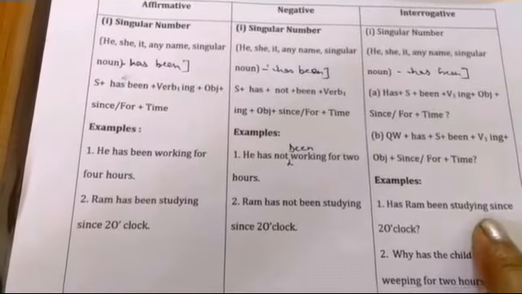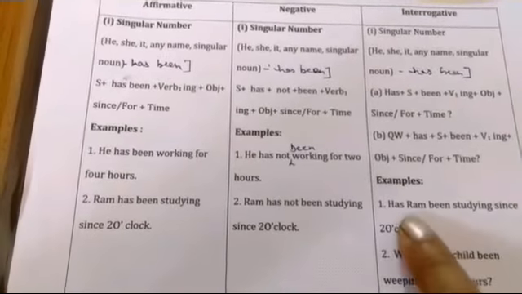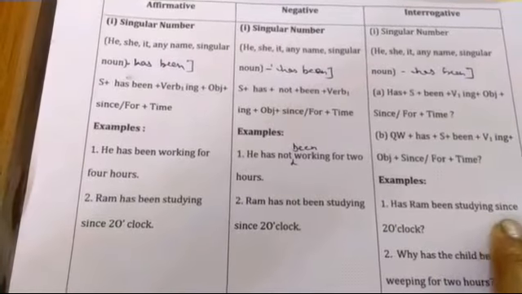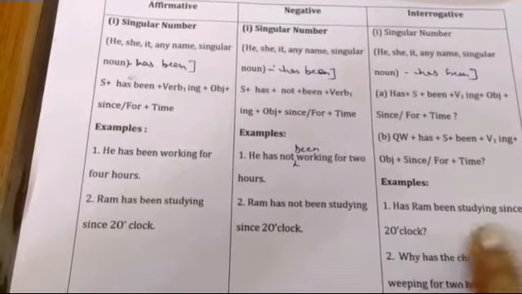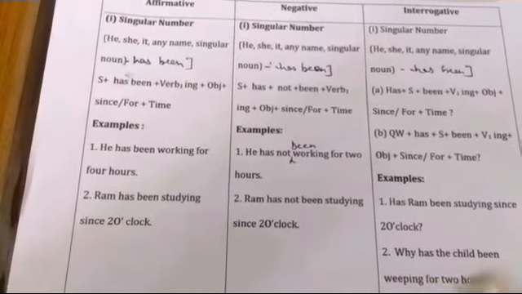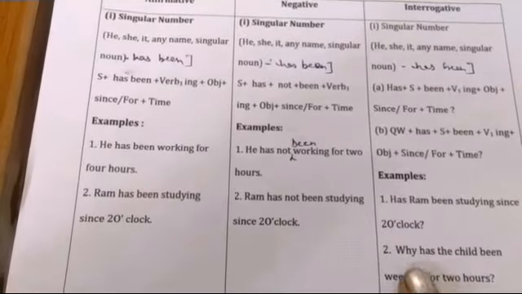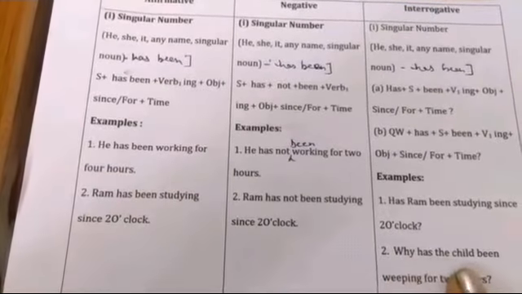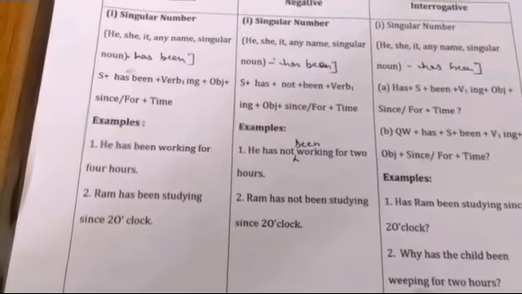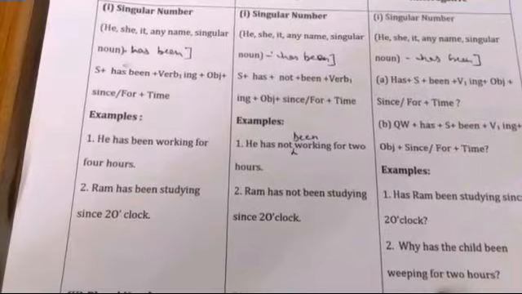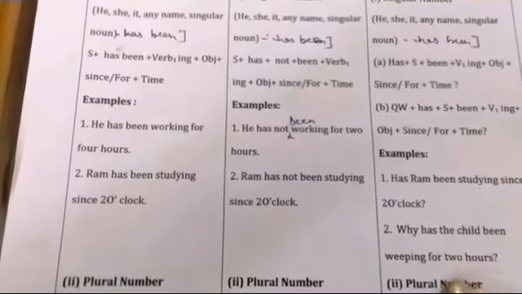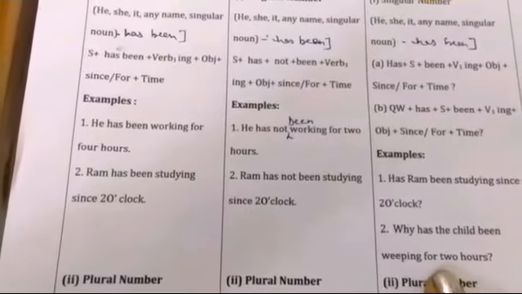Has Ram been studying since 2 o'clock? We put has before the subject, and then been, then verb first form plus ing, then since, because 2 o'clock is the exact time. Okay, next is, why has the child been weeping for 2 hours? We put why and has before the subject and been after the subject. Okay, and then verb first form plus ing, and then for, because 2 hours is the period of time, it indicates the duration, that's why we put for.